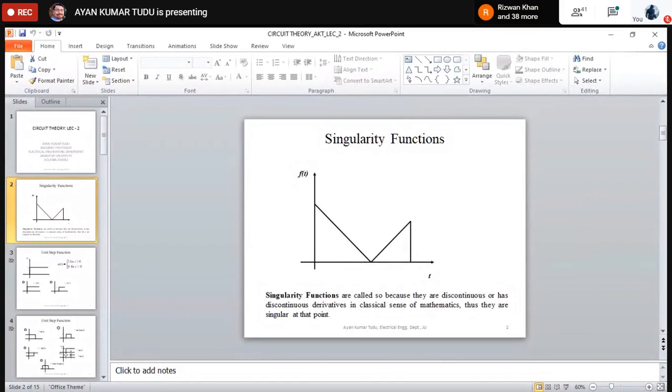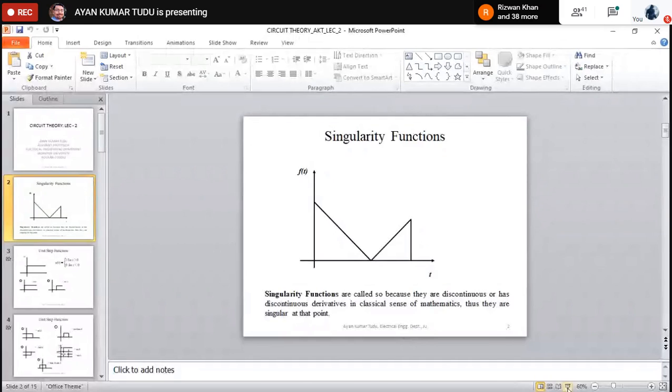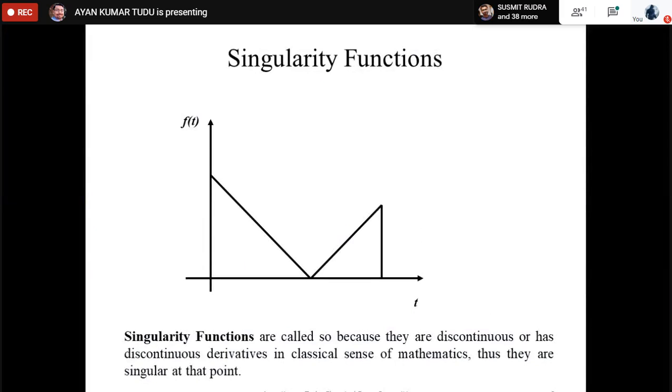Now when we're talking about singularity functions, what is the definition? Singularity functions are called so because they are discontinuous or have discontinuous derivatives in the classical sense of mathematics. Thus they are singular at that particular point. We'll be seeing as we progress in the class that by singularity functions we'll be trying to define signals which are discontinuous, like the signal being shown on our screen.